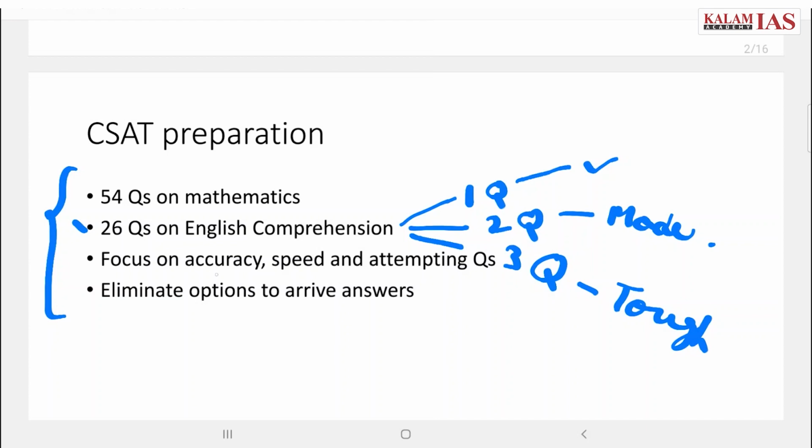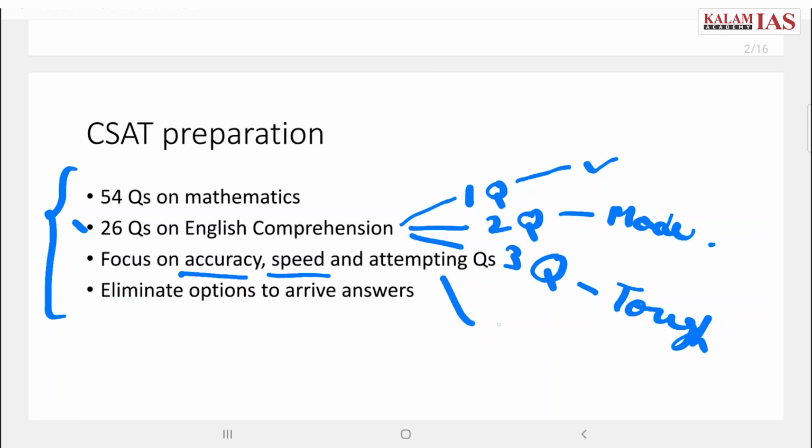Focus in CSAT should be on accuracy, because there are quite good chances that if you solve questions correctly, you can easily fetch marks, which is 2.5 marks each. A total of 80 questions are there, and you should attempt the paper with decent speed, because the number of questions is quite high. We have 80 questions in total which we have to complete in 2 hours, and the number of questions that need to be attempted should be high enough so that you can easily clear the cutoff.